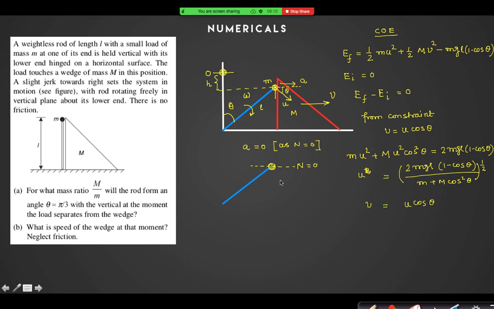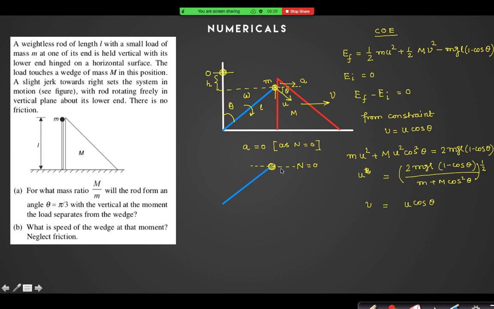So if along this line the normal reaction is zero, can I say that the acceleration of the ball along this line is zero at this instant? Can I say that? What is the acceleration of this ball at this instant?